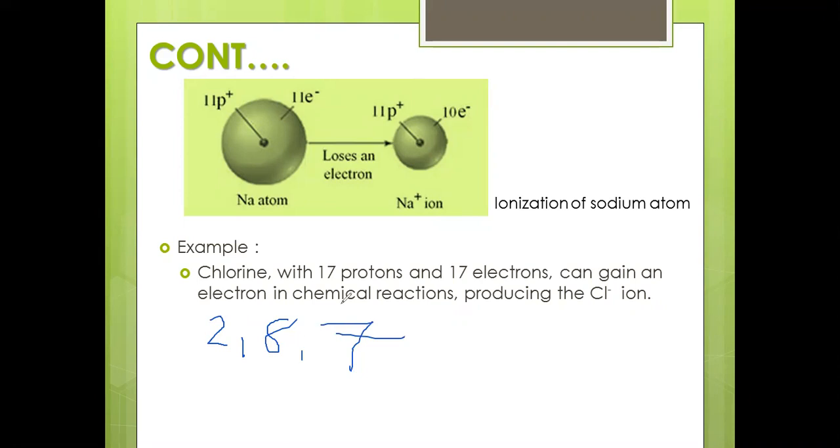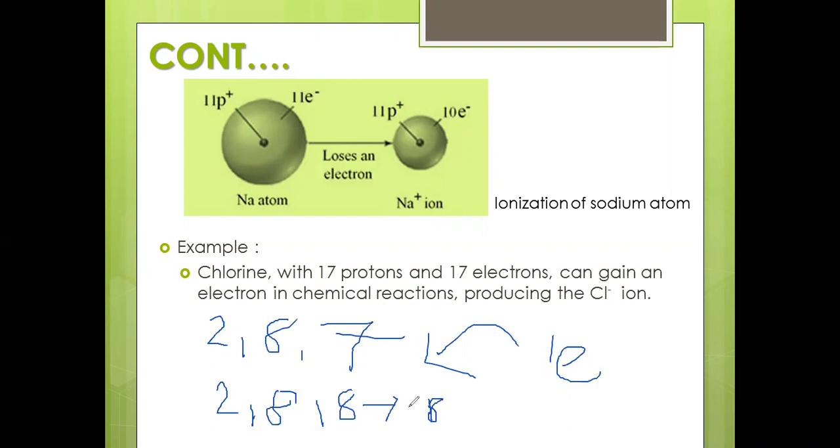To get stability, it will accept one electron, so it becomes 2, 8, 8, which is 18 electrons. By accepting one electron, it becomes a stable structure. This is what we call Cl minus.